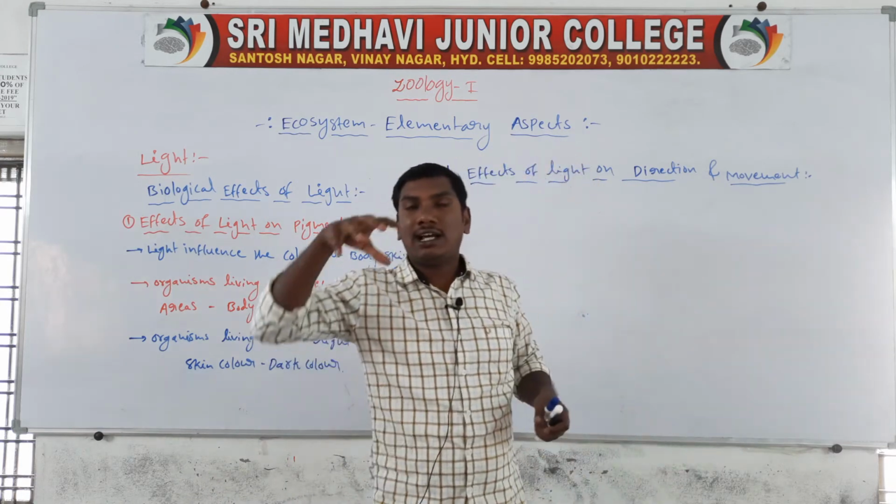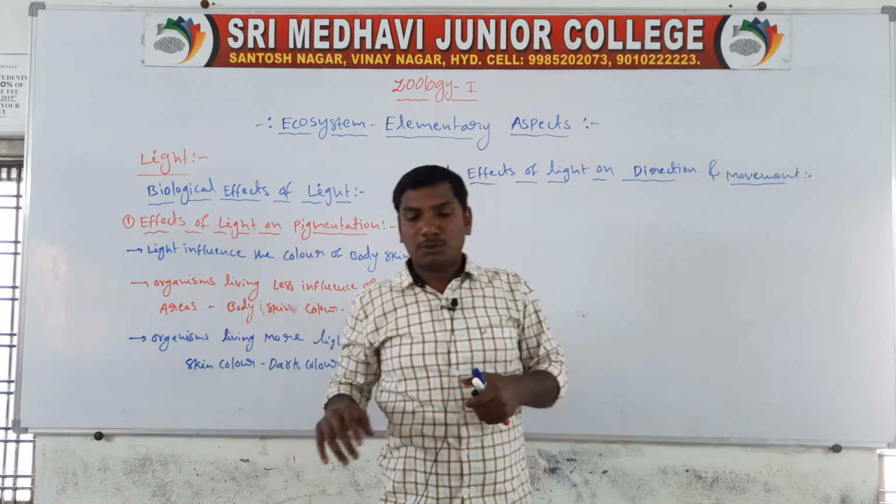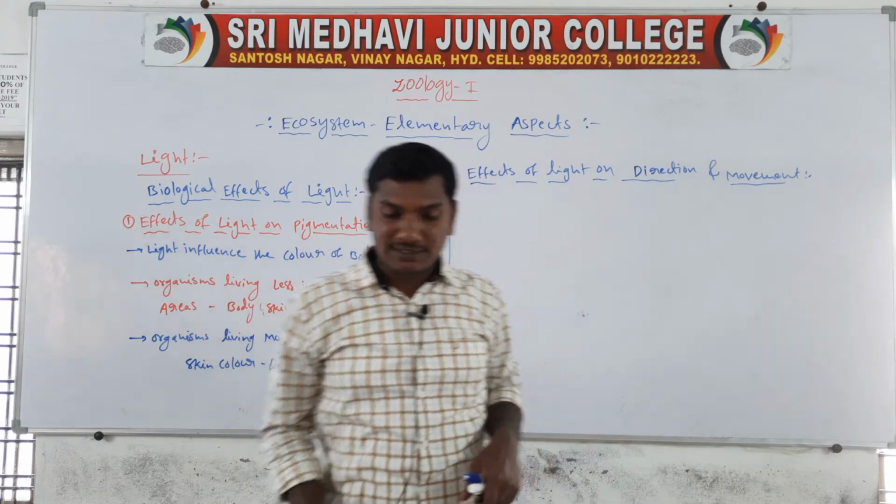The light affects the organism's movement. First one, phototaxis.